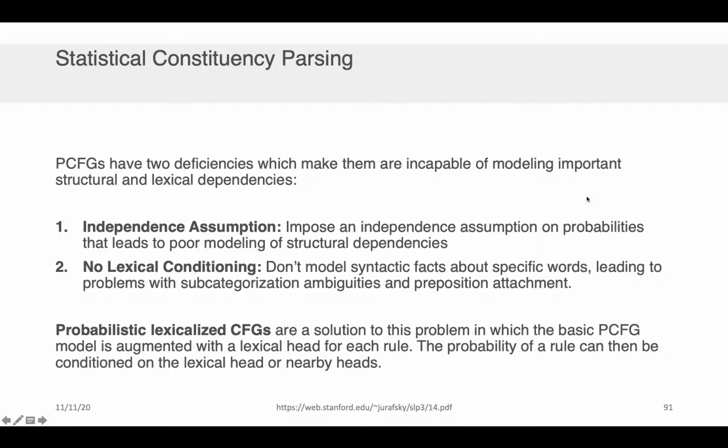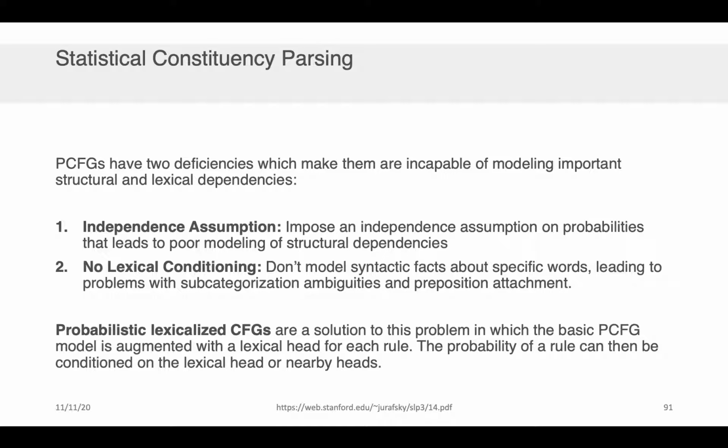Okay, I want to bring up, though, as we close the conversation about statistical constituency parsing, that probabilistic context-free grammars have two deficiencies which make them incapable of modeling important structural and lexical dependencies. That is to say, they're not perfect. The two problems are, first, they impose an independence assumption on the probabilities, and this leads to poor modeling of structural dependencies.